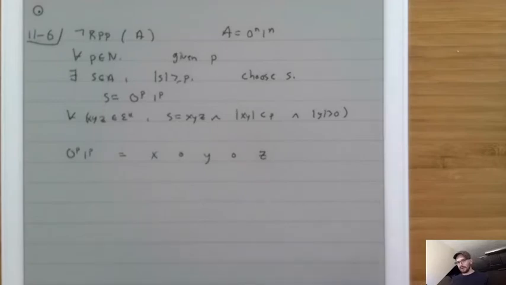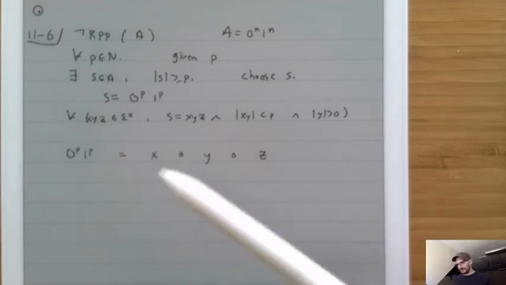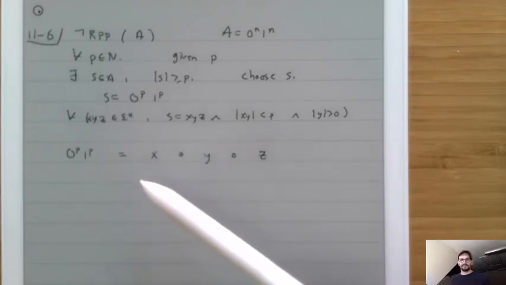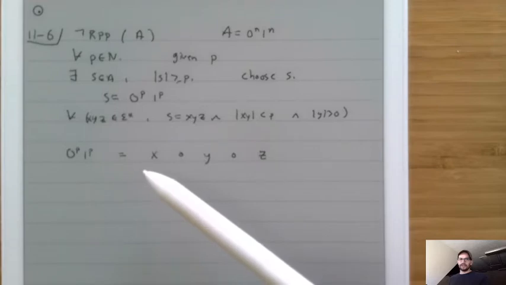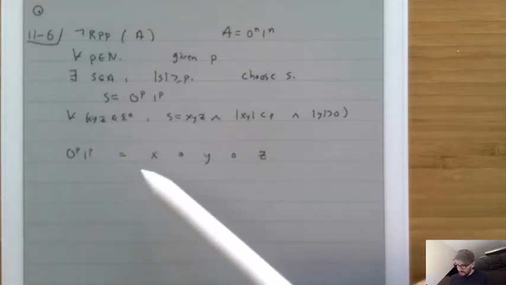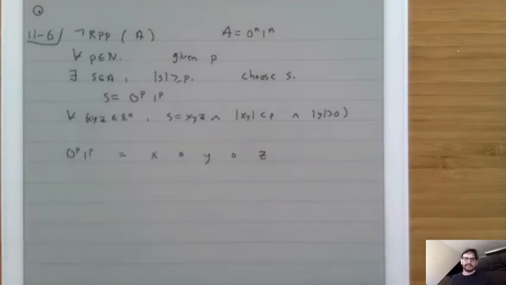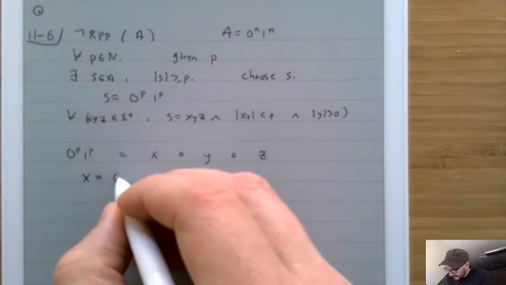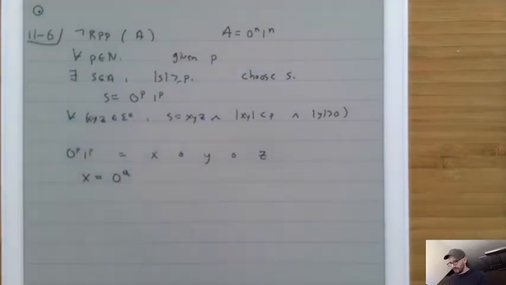Is it possible for x to have any ones in it? It is not possible, because if it did, then its length would be all the zeros plus at least one more, so at least p. Since the length of xy is less than p, that means x has to be equal to some number of zeros. We'll call it 0^a.